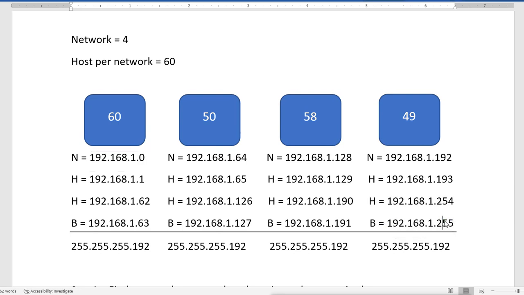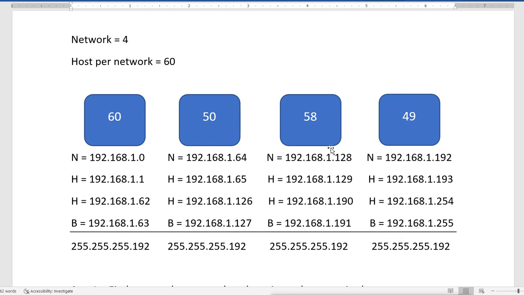That means we only lose 2 IP addresses out of 256. But now when I divide it into 4 subnets, I am losing these IPs also. These IPs we can't use, because now this one becomes the broadcast IP, this one becomes the network IP, this one the broadcast, this one the network, this one the broadcast, and this one was already a broadcast. So we lose some extra IPs as network and broadcast.